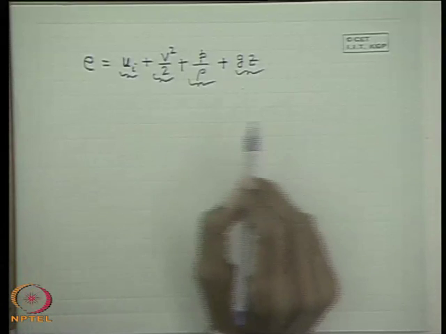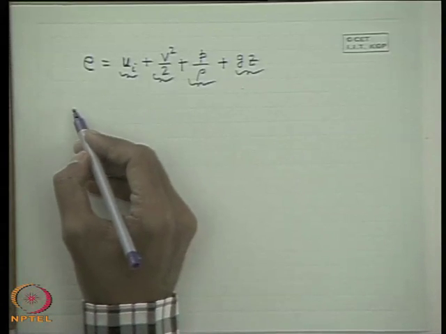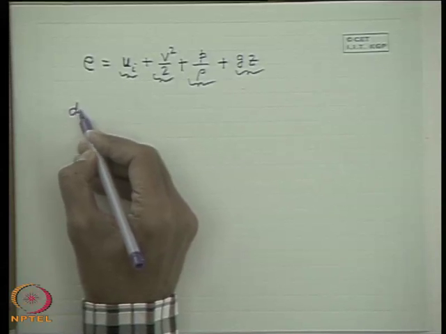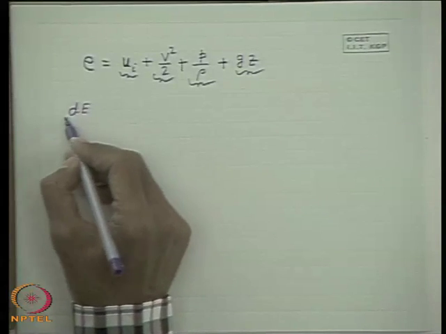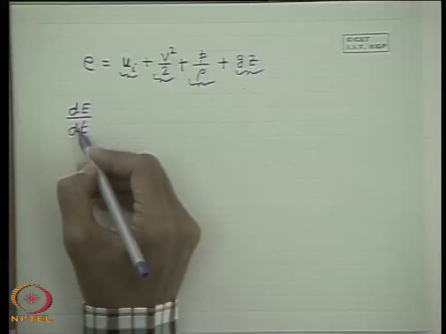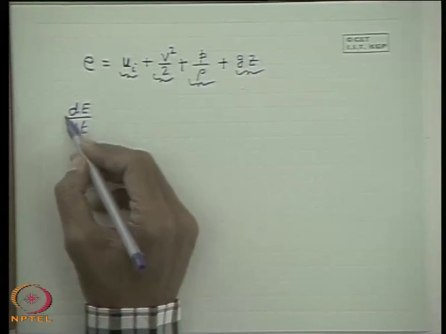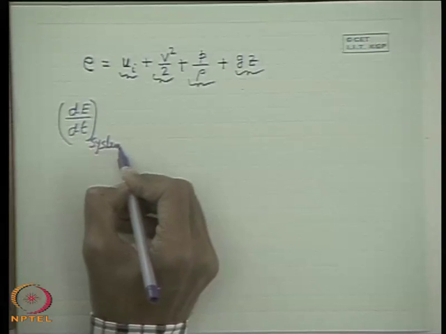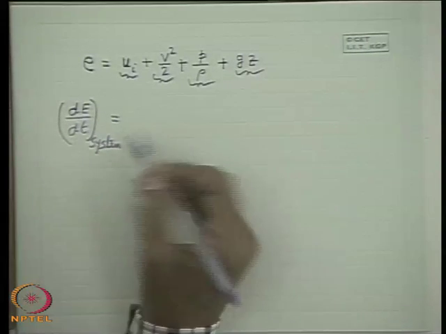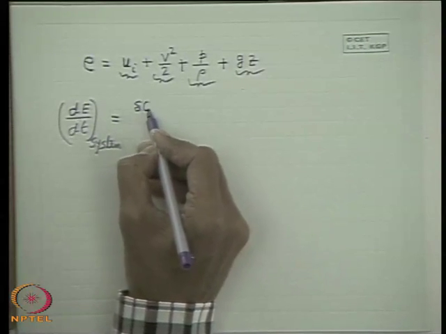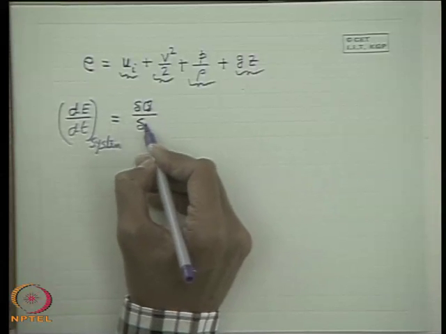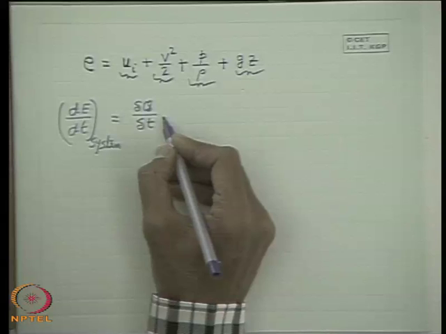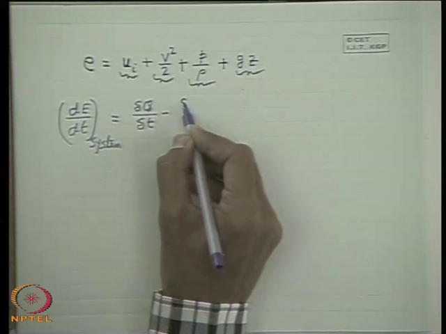Now, if we recall the energy equation applied to a control volume through the Reynolds transport theorem, the substantial derivative D by Dt of energy for a system is equal to the total energy interaction by the system with respect to its surroundings. Thermodynamics tells us there are two forms by which energy is interchanged between a system and its surroundings, external to the system: one in the form of heat, another in the form of work.